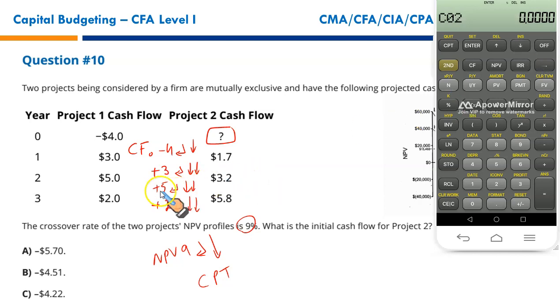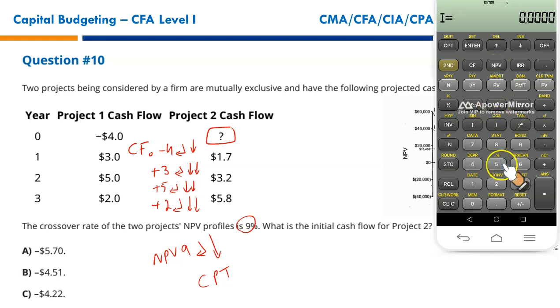Cash flow for year 2, 5, enter, down arrow key twice, because it's a single cash flow. Cash flow for year 3 is 2, enter, down arrow key once, down arrow key 2. Press NPV.